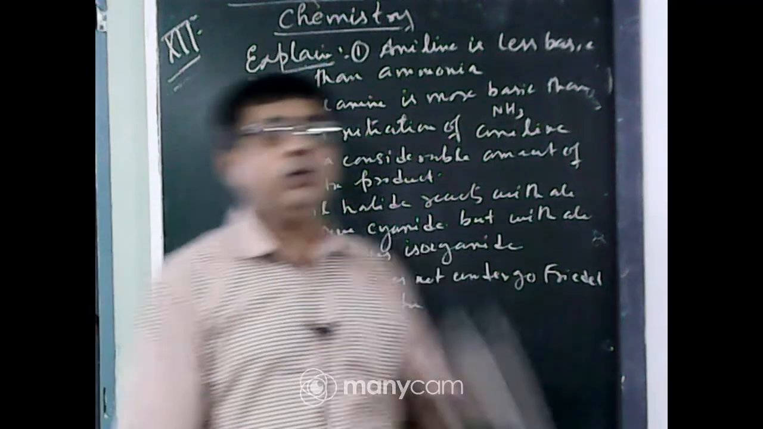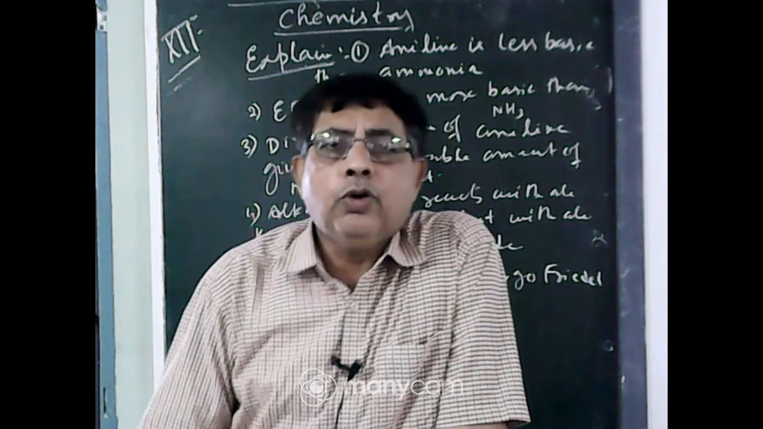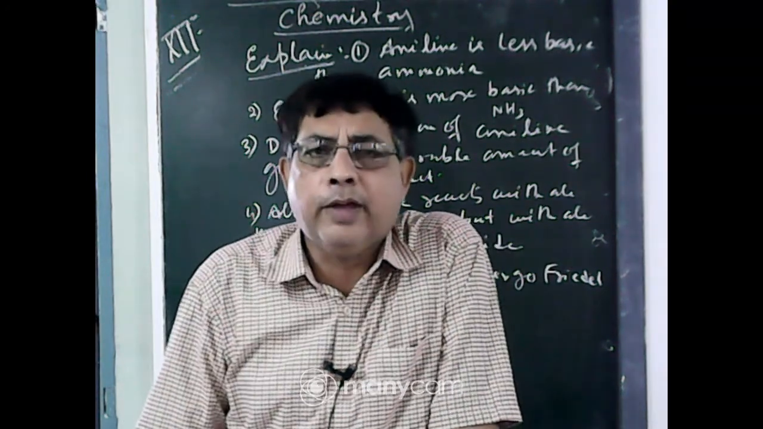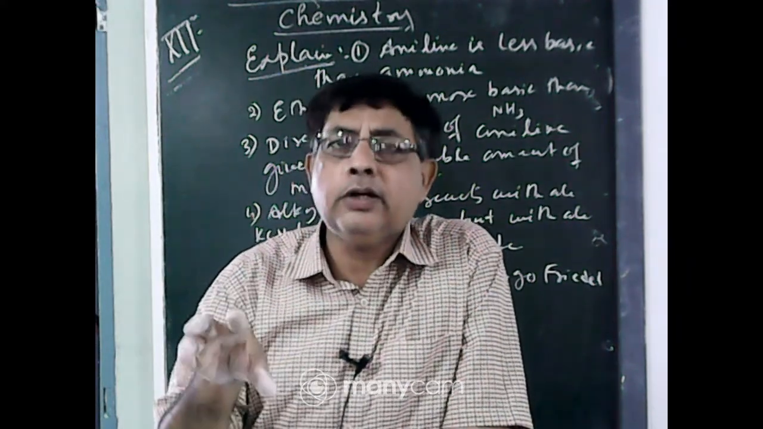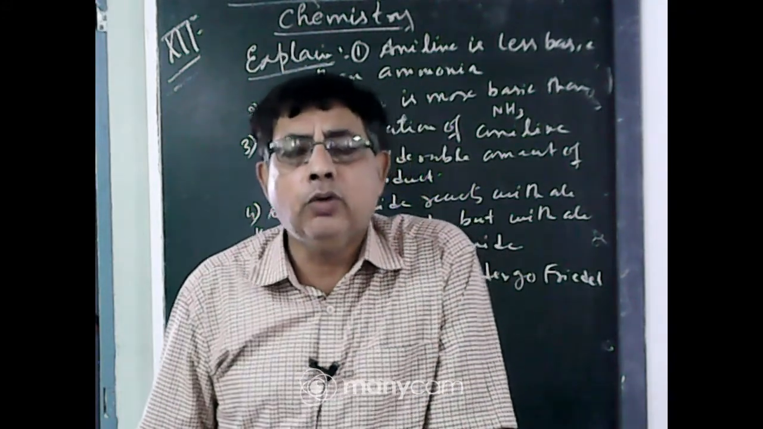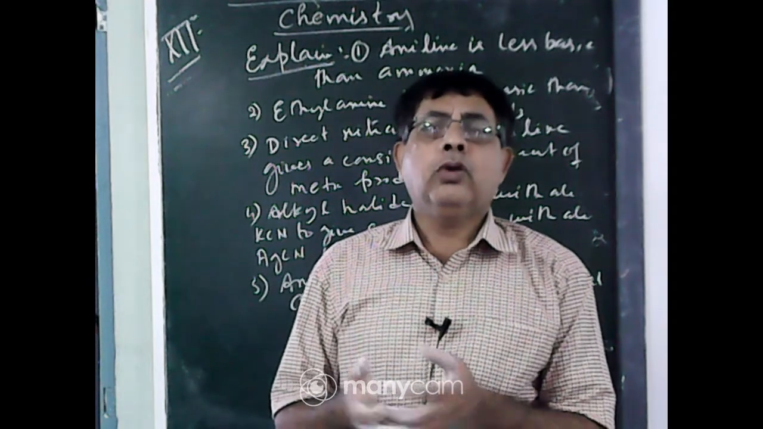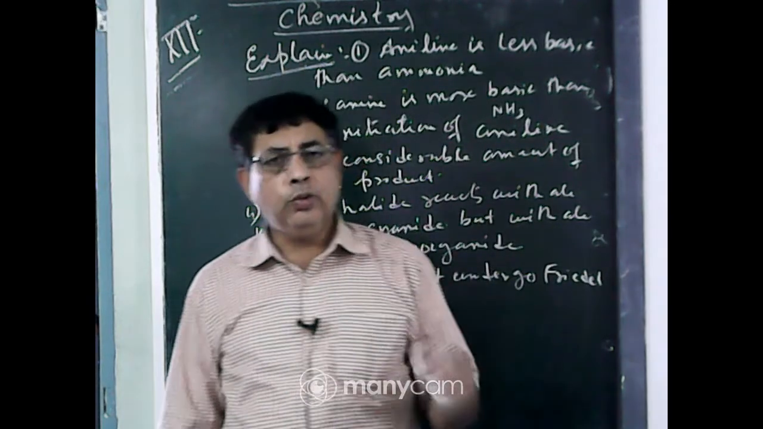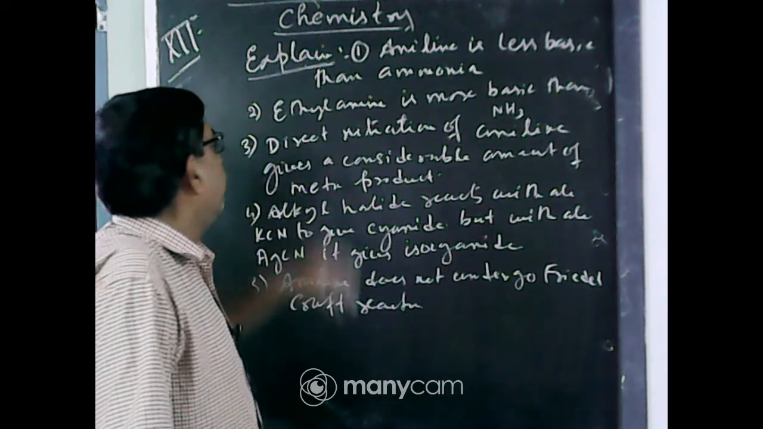Ethylamine has the formula C2H5NH2, and ammonia is HNH2. If we compare H and C2H5, which has the greater plus I effect? C2H5. Plus I effect means electron releasing group, so it releases electrons towards the NH2 group. Due to the greater plus I effect of the ethyl group, the electron density around the nitrogen atom increases. So the lone pair is easily available for protonation. So due to the plus I effect, the basic character of ethylamine is more.